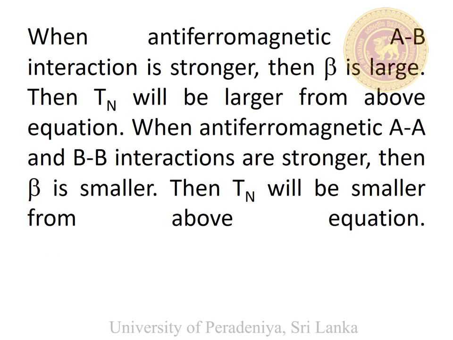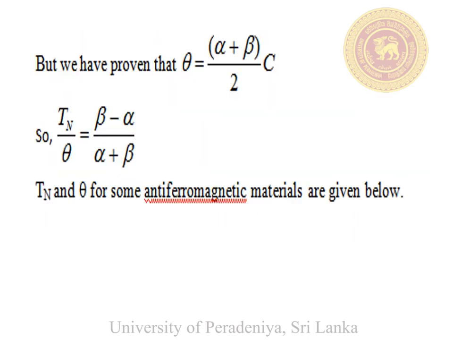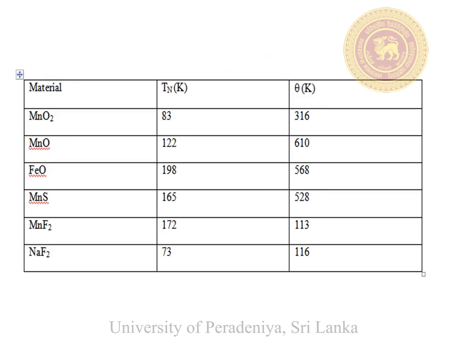The value of the Néel temperature depends on the interaction between atoms in different sites. The ratio between TN and theta depends on the constants alpha and beta. The values of TN and theta for different antiferromagnetic materials are given in this table.